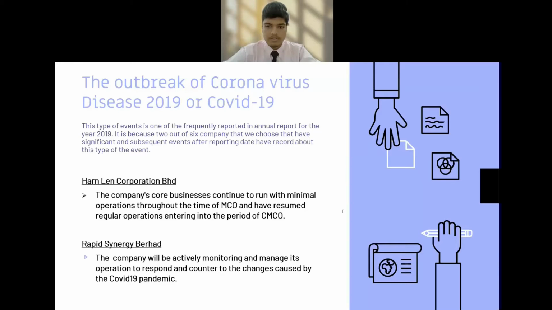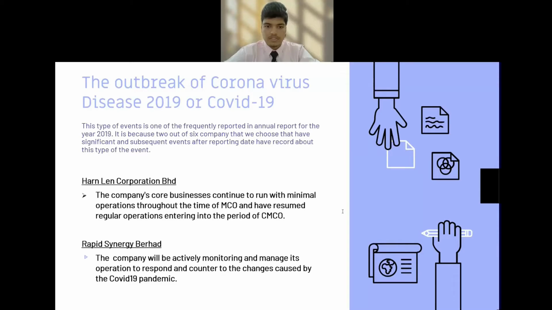As we know, the pandemic of COVID-19 has affected both the global economy and the local market. In Malaysia, on March 18, 2020, the government placed the Movement Control Order (MCO), followed by the Conditional Movement Control Order (CMCO) till June 9, 2020.